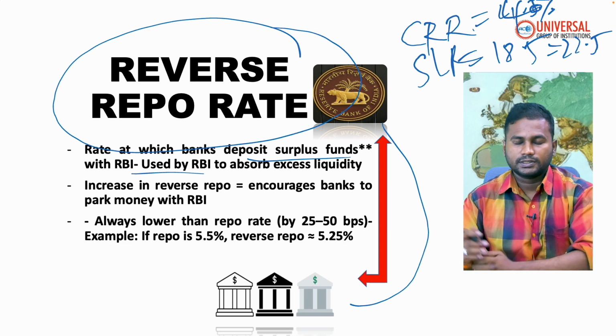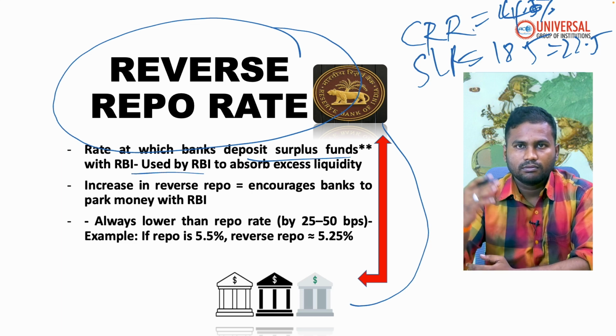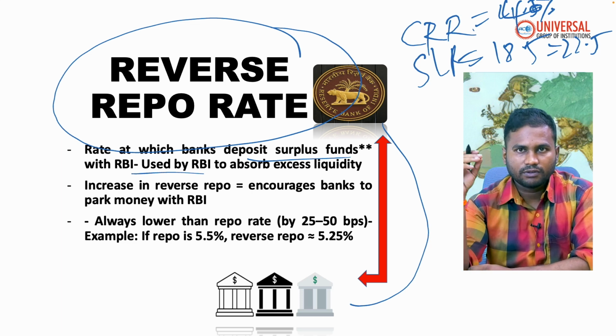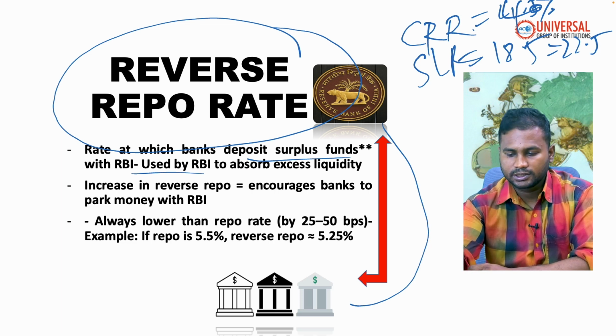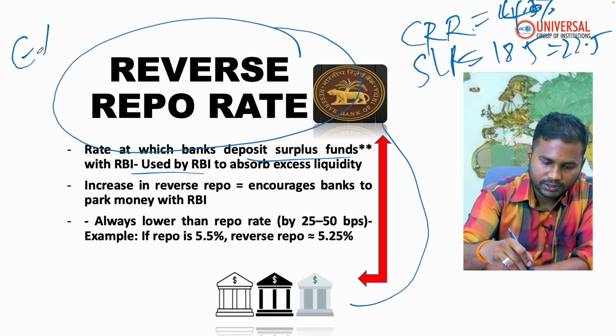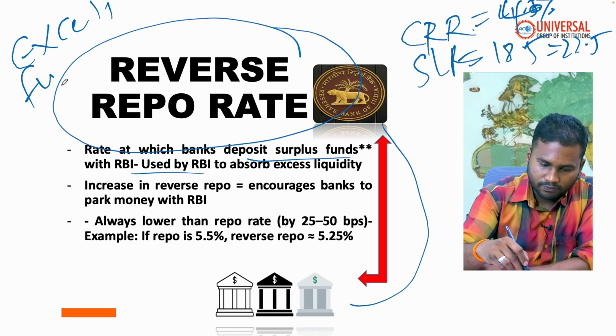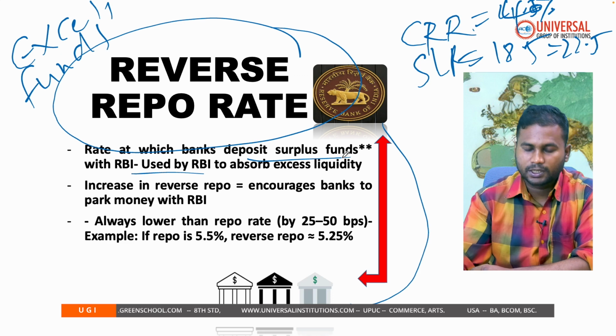Other than that, there are certain reserve funds they keep for liquidity adjustment facilities, and they may have excess funds, or deposit surplus funds.